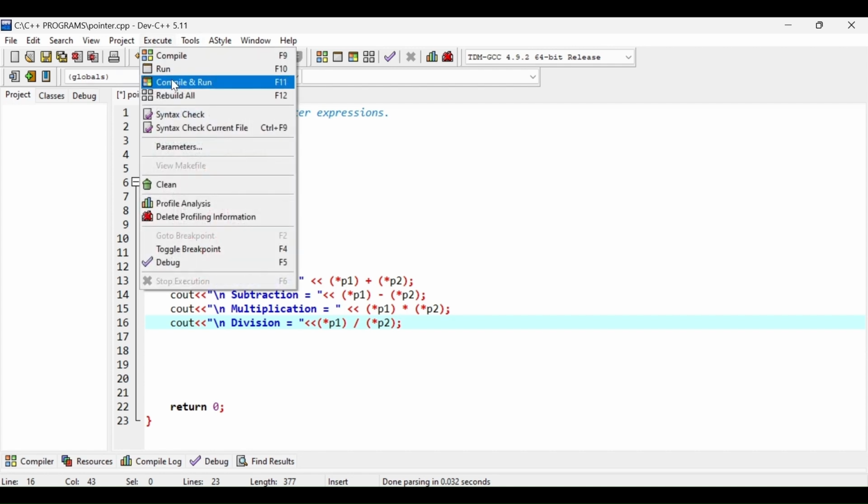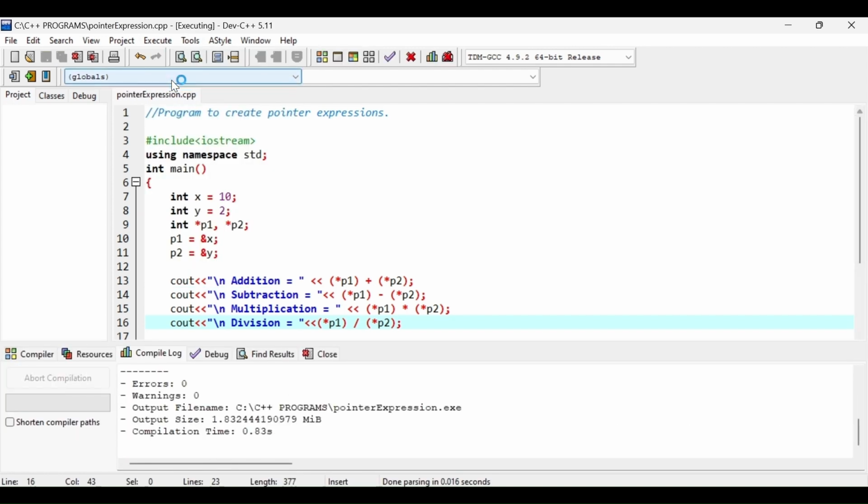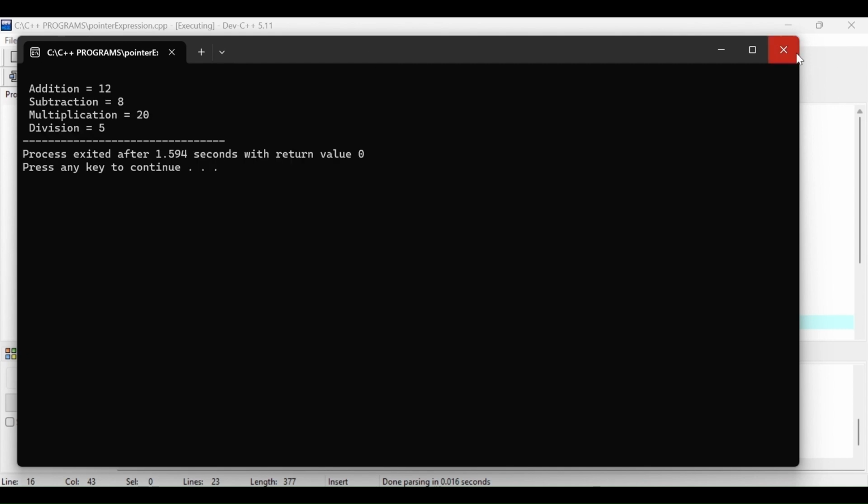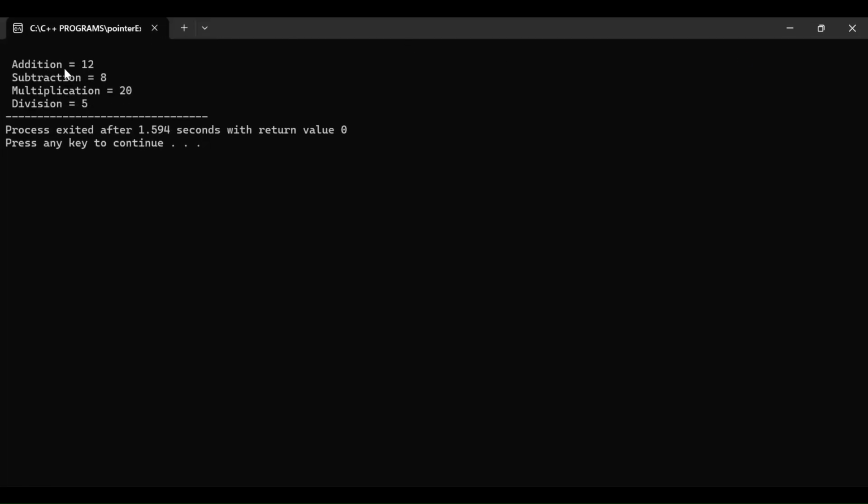Let's run this program, and here you can see our values were 10 and 2, so addition is 12, subtraction is 10 minus 2, 8, multiplication is 10 multiplied by 2, 20, and division is 10 divided by 2, which gives us 5. So this is how you can perform arithmetic operations on pointers.